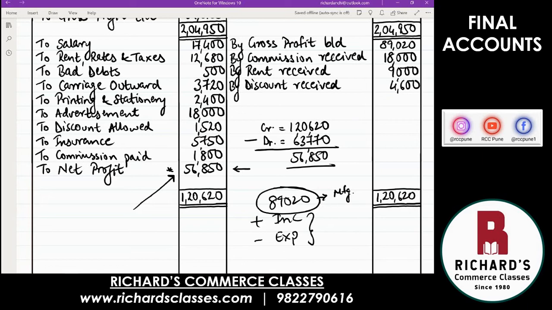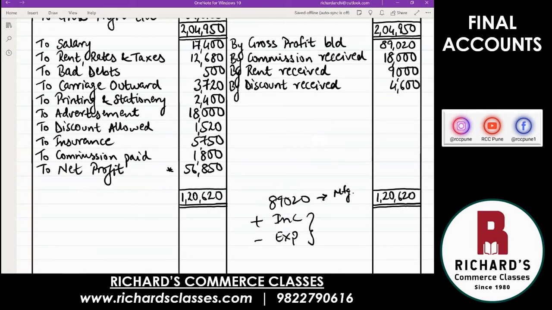That is the difference between gross profit and net profit. This is the ultimate profit after all activities put together at the end of the year, 56,850. All of these calculations, you do it in the rough, not in this account at all. That's it. This is your final answer now.